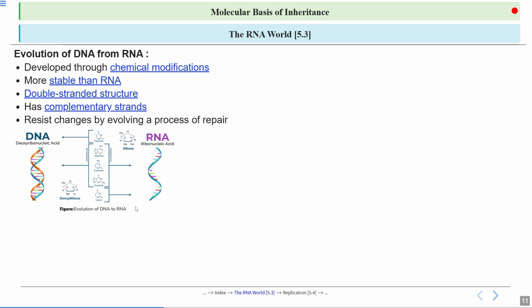And what is the difference between DNA and RNA? DNA is a double-stranded structure. RNA is a single-stranded structure. DNA does not have 2' OH in its sugar. That's why it is called deoxyribose, whereas RNA does have the 2' OH in its sugar form, that is ribose. And then we know about adenine, cytosine, guanine, whereas thymine, which is one of the pyrimidines, is present in DNA rather than uracil, and it is also adding stability to it. Okay.